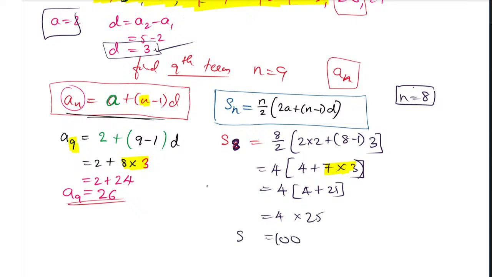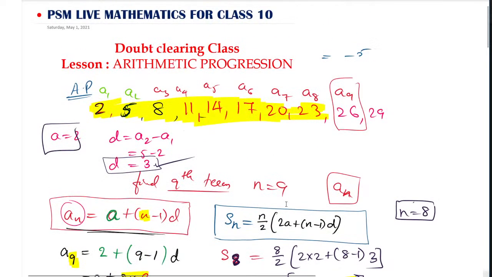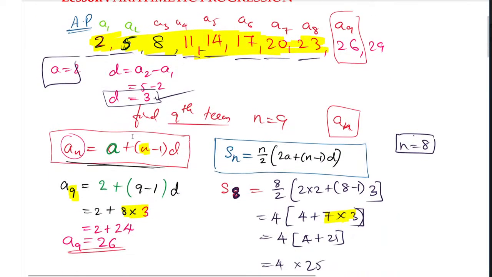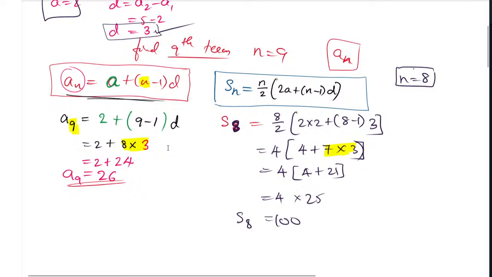So this is how you can find the sum of 8 terms. Sum of 8 terms refers to when you add 2, 5, 8, 11, 14, 17, 20 and 23. Continuously you have added and you got the answer as 100. Vasudev Bhatt has given the first answer, and Mantasha has written the formula. Very nice. So this is the answer. When you add the first 8 terms, it will become 100. So this is all about the basics.